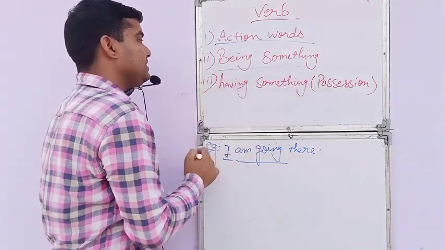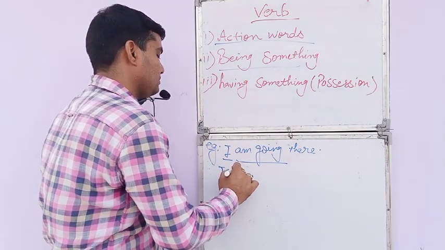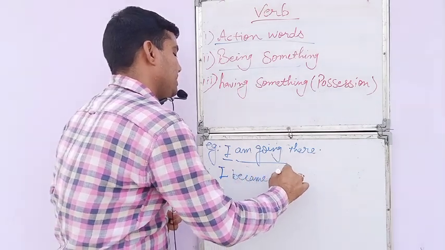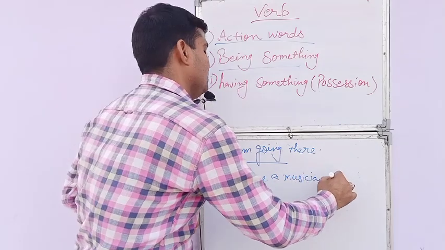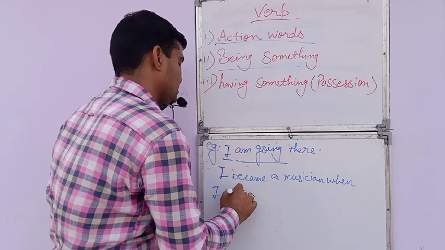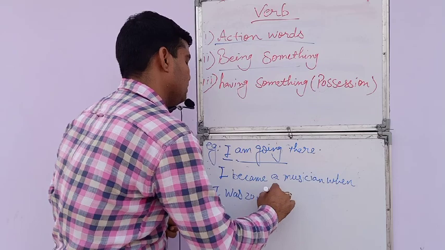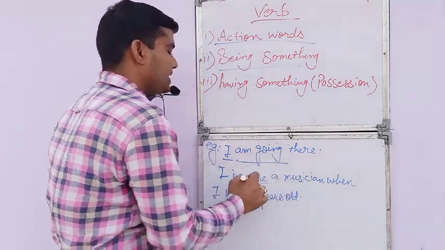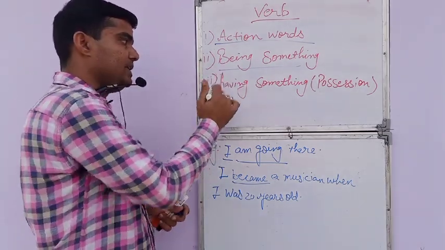Next, being something. I became a musician when I was 20 years old. Here we take the sense of being something. The sense of होने का, where we take it, that becomes being something.